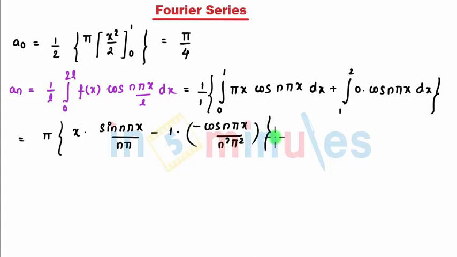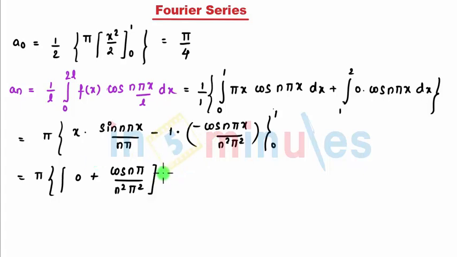So now our range is 0 to 1. Now after substituting the upper limit 1, I get sin n pi here, which is nothing but 0, minus and minus gives me plus cos n pi, which is cos n pi divided by n square pi square. So that's my upper limit.